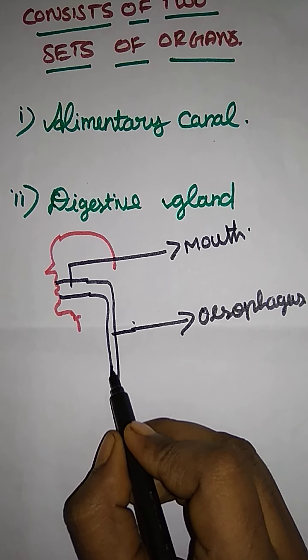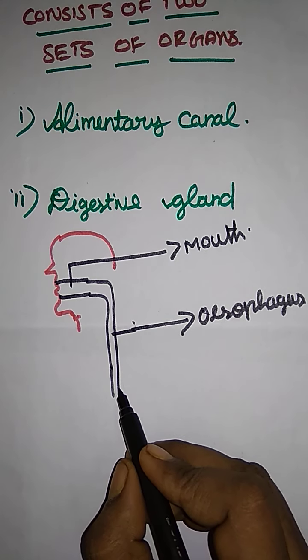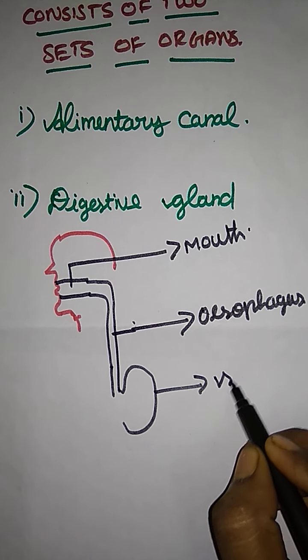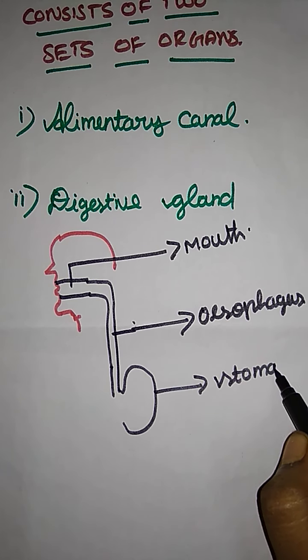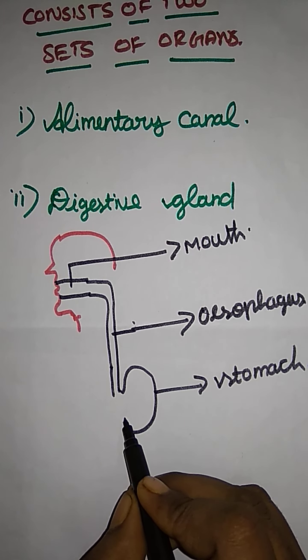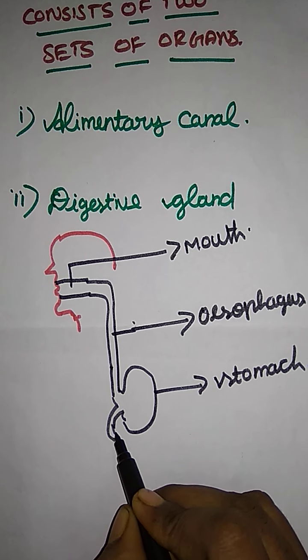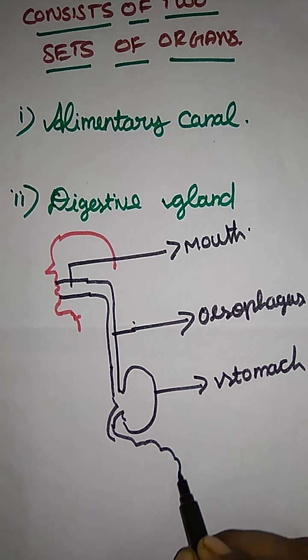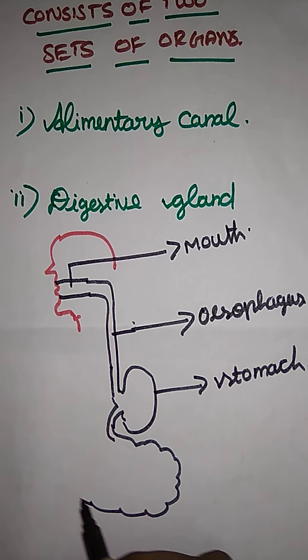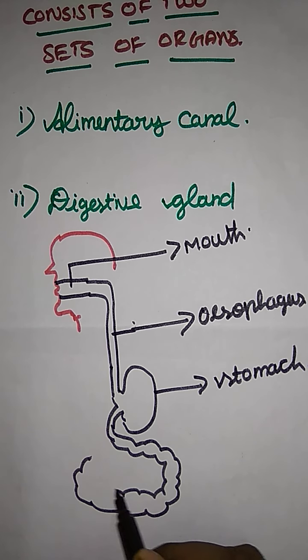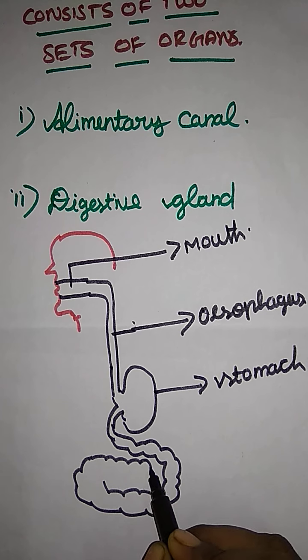And next one is a long food pipe. They enter into the stomach. This is the stomach. And next, the stomach convoluted, forming a small intestine. So this is the small intestine.